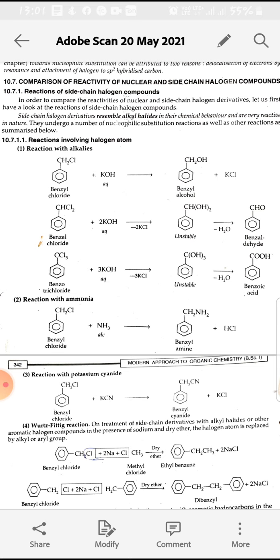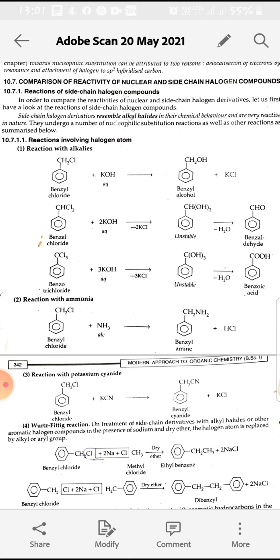Then if three chlorine groups are present on the side chain carbon and we add aqueous KOH, there will be substitution of three Cl groups with OH groups and removal of water, and there will be formation of acid.